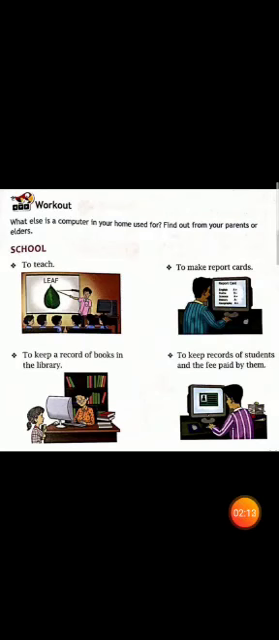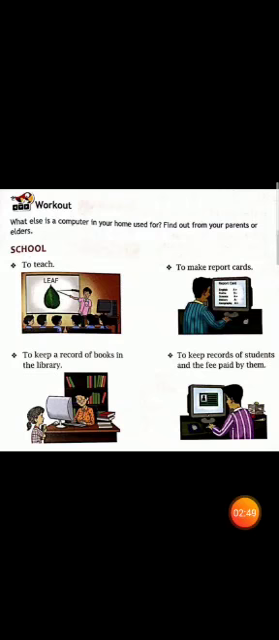Now next we have school. You all must have seen computers in your school, right? Yes. Now in school we use computers to teach, to make report cards, to keep a record of books in the library, to keep records of students and the fees paid by them. Now children, you all must have seen your teachers teaching you with the help of computers. You all must have gone to the computer lab for doing practicals.